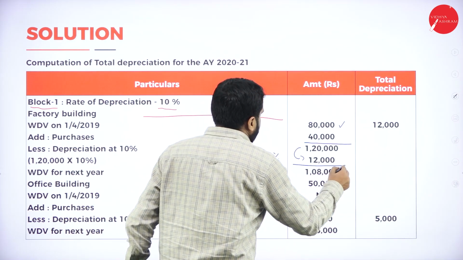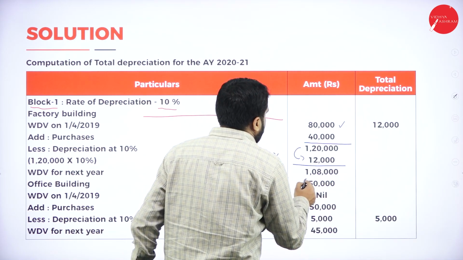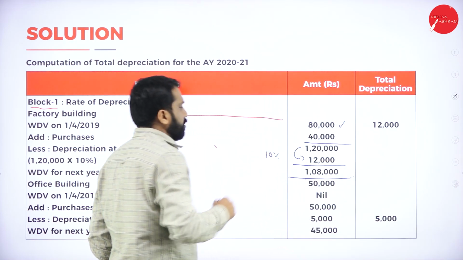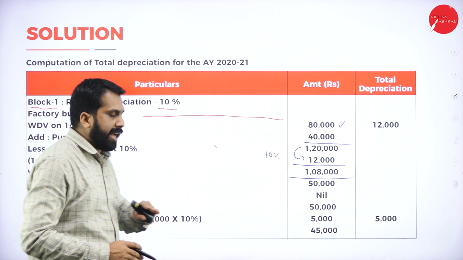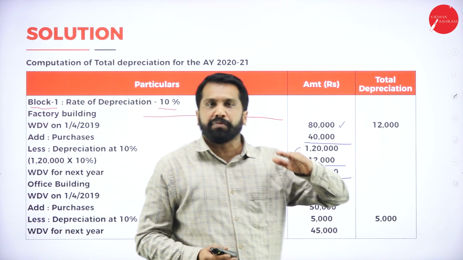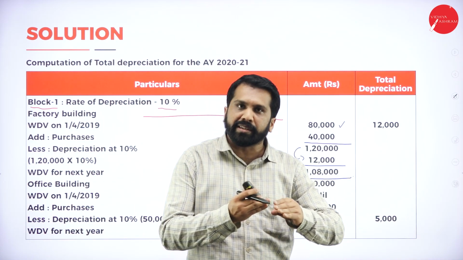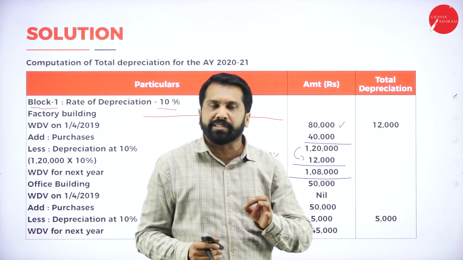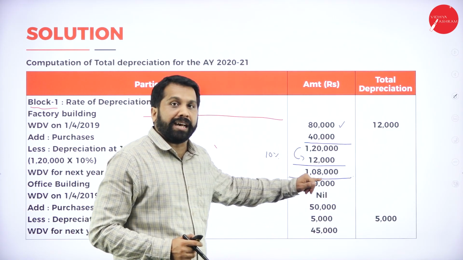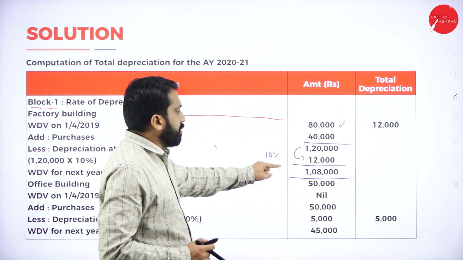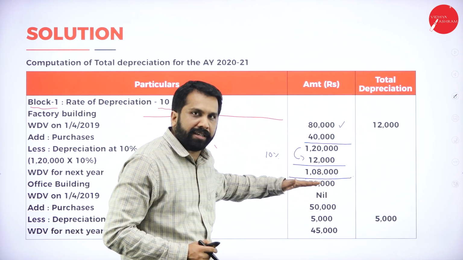You will get 12,000. Your answer is 1,08,000. Hope you are clear. Any doubt? No. Your first one I have completed. 80 plus 40, 1,20,000. On that 10% depreciation is 12,000. From 1,20,000, if you minus 12,000, you will get 1,08,000. Whatever 1,08,000 you got, that is your final answer.